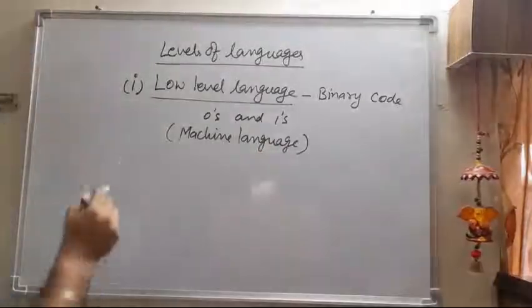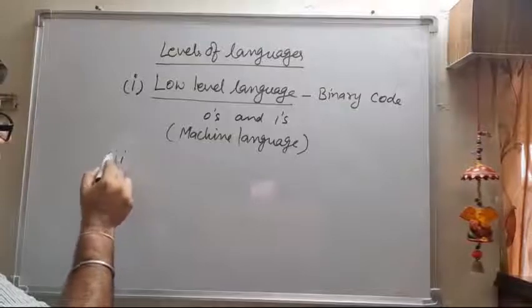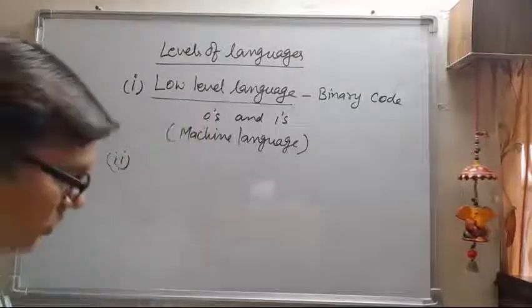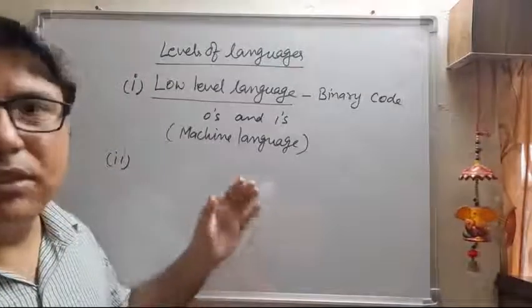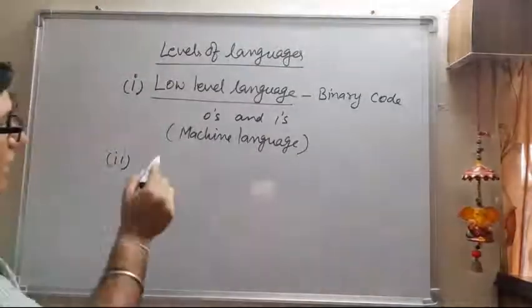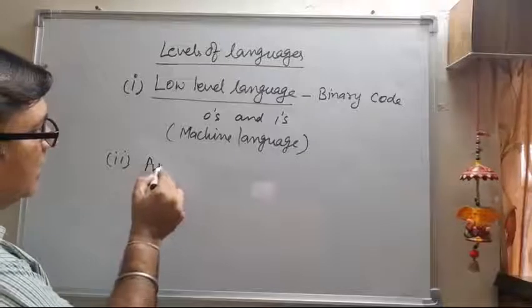The second kind of language: to overcome the difficulty of this low level language, people invented another kind of language known as assembly language.